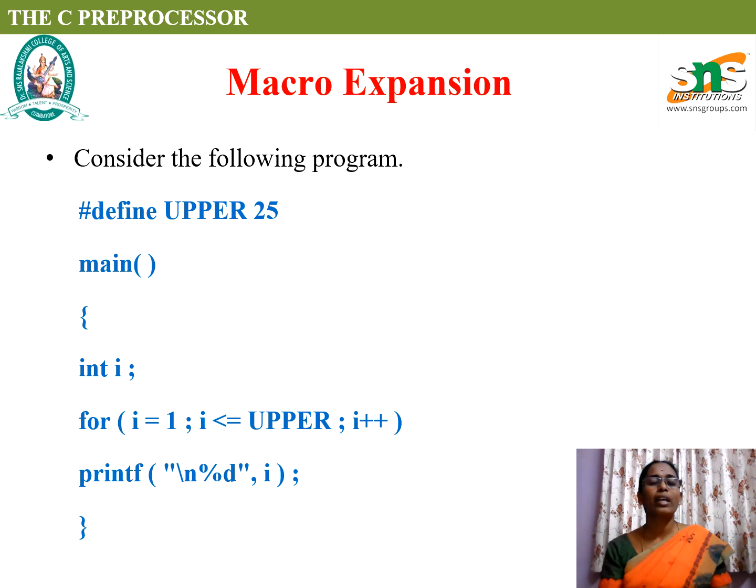Here is an example for macro expansion. Consider the following program. The #define is before the main function. We all know that the C program will execute only from the main function. But before main, there is a statement called #define UPPER 25. It shows that before the program gets executed, the #define will find UPPER wherever it is available in the source code, and it will replace it with 25.